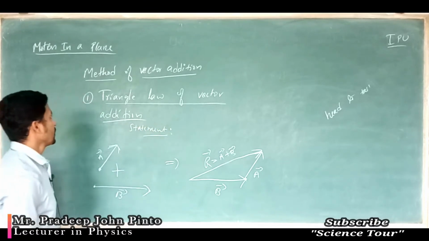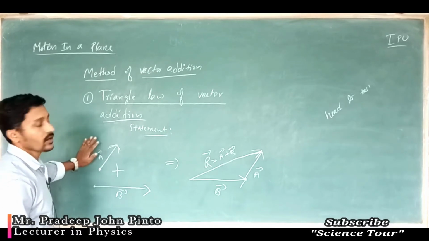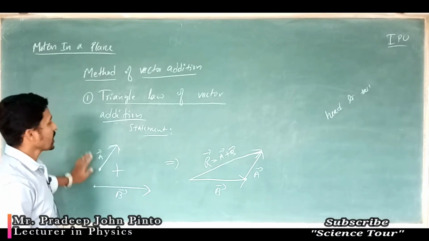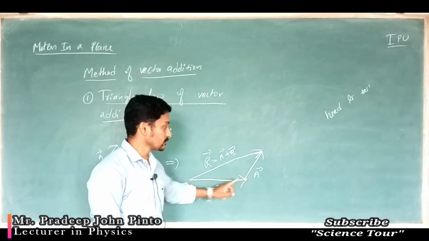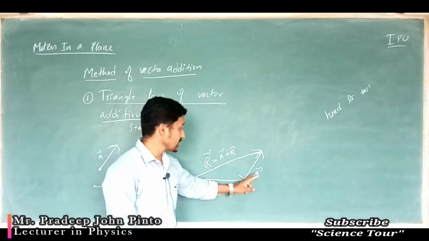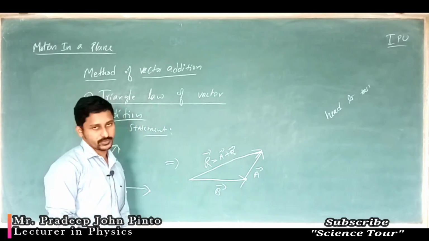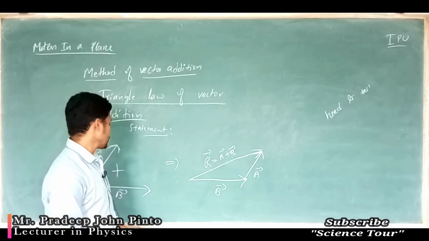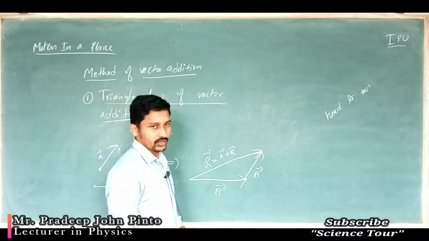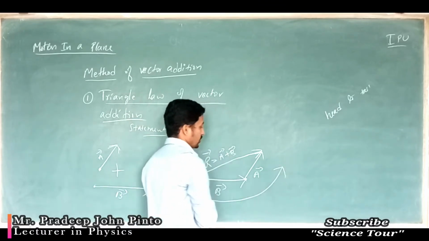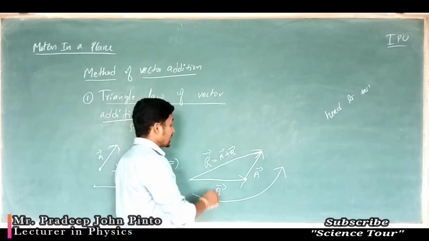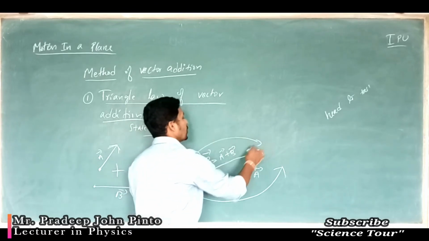The triangle law of vector addition states that if two vectors can be represented as two adjacent sides of the triangle, both in magnitude and direction, because we didn't change magnitude and direction, taken in the same order, then the third side represents the resultant of those two vectors taken in opposite order.